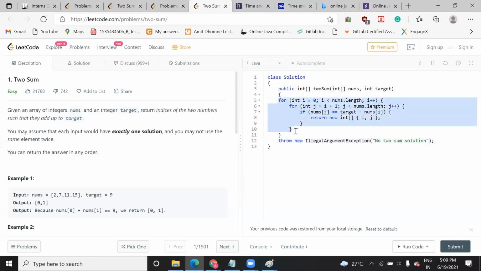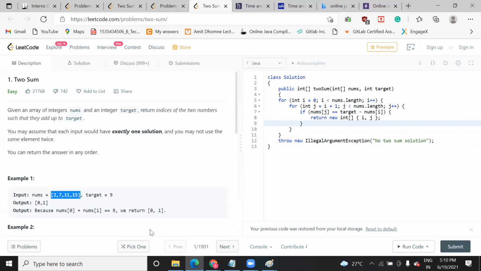You can see this is a for loop. Inside this for loop, I first write the index i. I need to move from 0, so I have taken it from 0. You can take it from 1 also, but you need to check that an array by default starts from 0, so you need to take it from 0. Then I took num.len. Why num.len? Because the input array name is nums, and here also they have given nums, so I used num.len. With num.len I will get the size of my array.